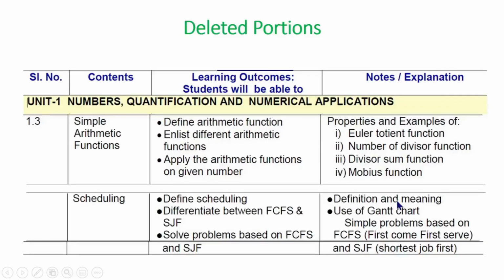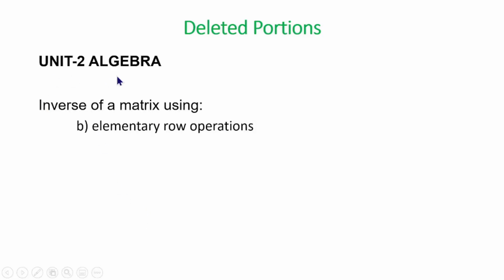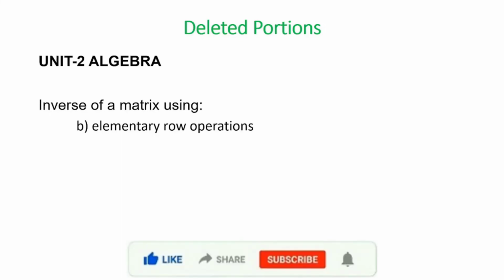Now coming to the deleted portions of applied mathematics class 12 for the academic year 2021-22, we will see what are the various topics. So in first unit, numbers, quantification and numerical applications, these two topics are removed, simple arithmetic functions and scheduling. So these two are not there. Then in the second unit, inverse of matrix using elementary row operations is not included. Only inverse of matrix using cofactors is included.